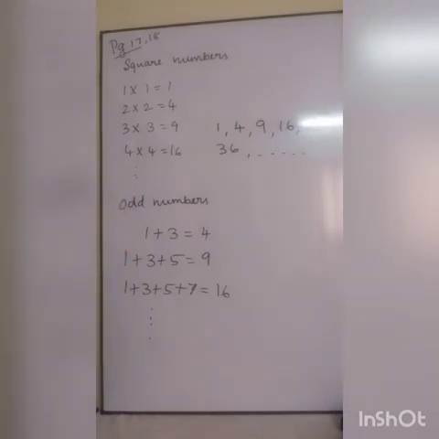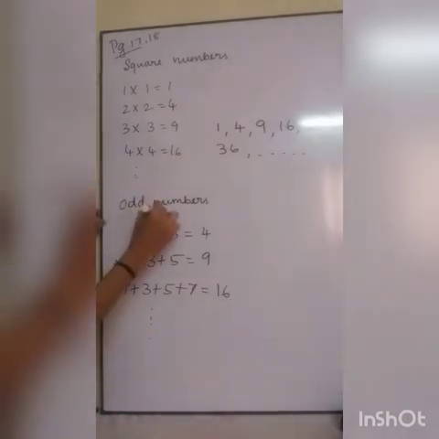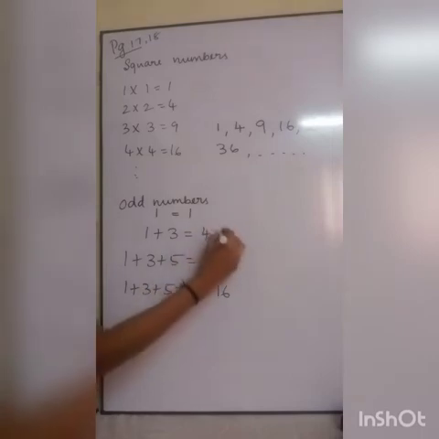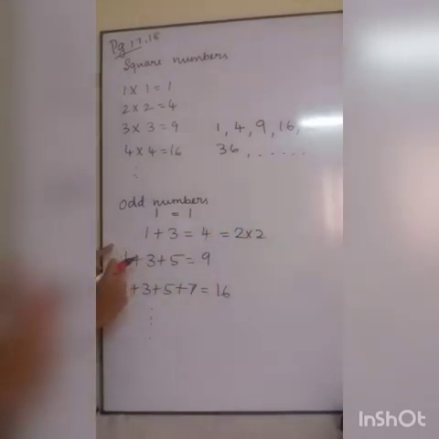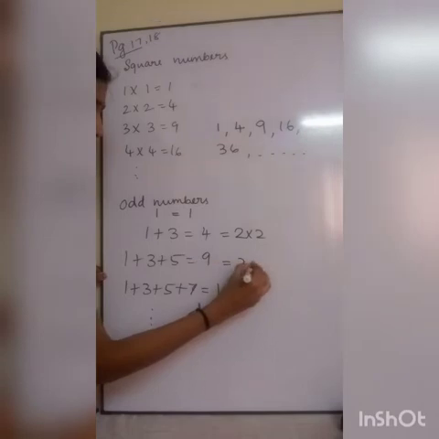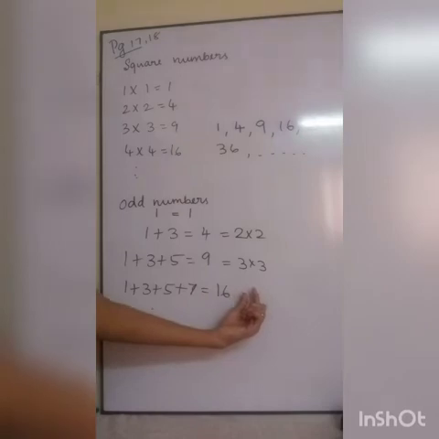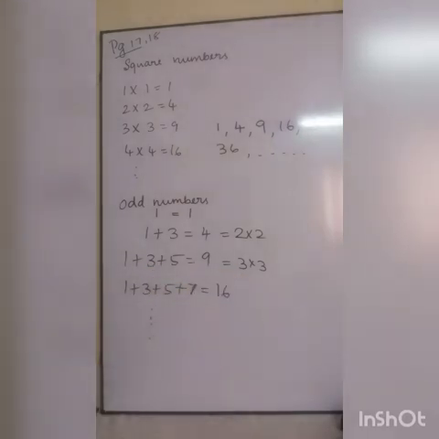Okay, next is your odd number pattern. Listen, if you add the first two odd numbers, you get 4. Next 3 odd numbers, 1 plus 3 plus 5, you get 9. 1 plus 3 plus 5 plus 7, you get 16. So listen, if you add only 1, you will get 1. If you add 2 numbers, you get 4, which is nothing but 2 into 2, right? 3 numbers, you add, 9, which is nothing but 3 into 3, right? If you add 4 odd numbers, you get 16, which is nothing but 4 into 4. So this is also a relation in odd numbers.